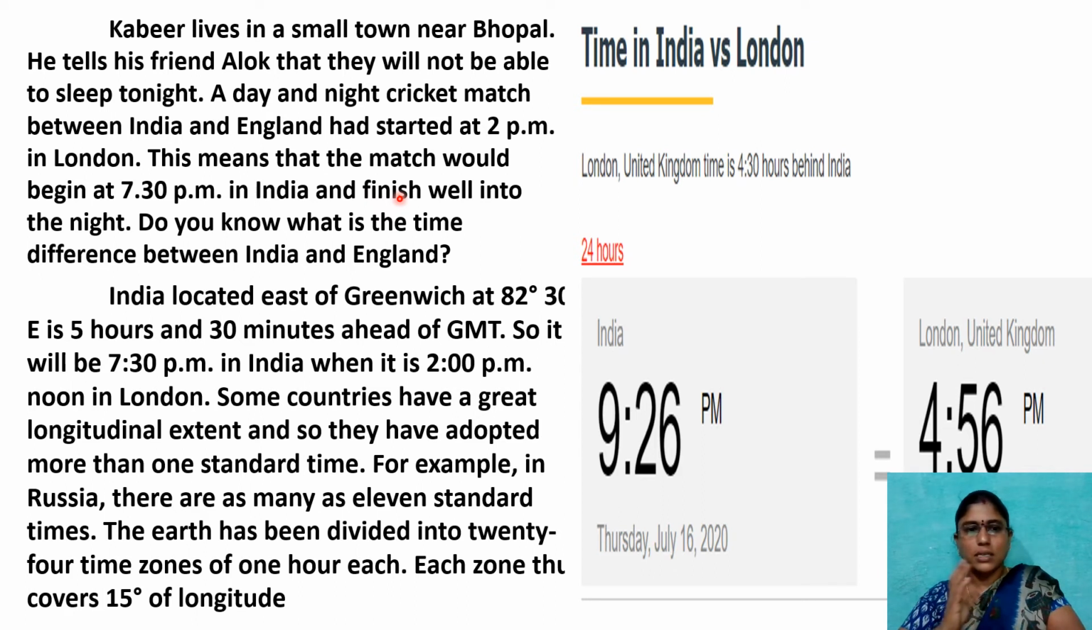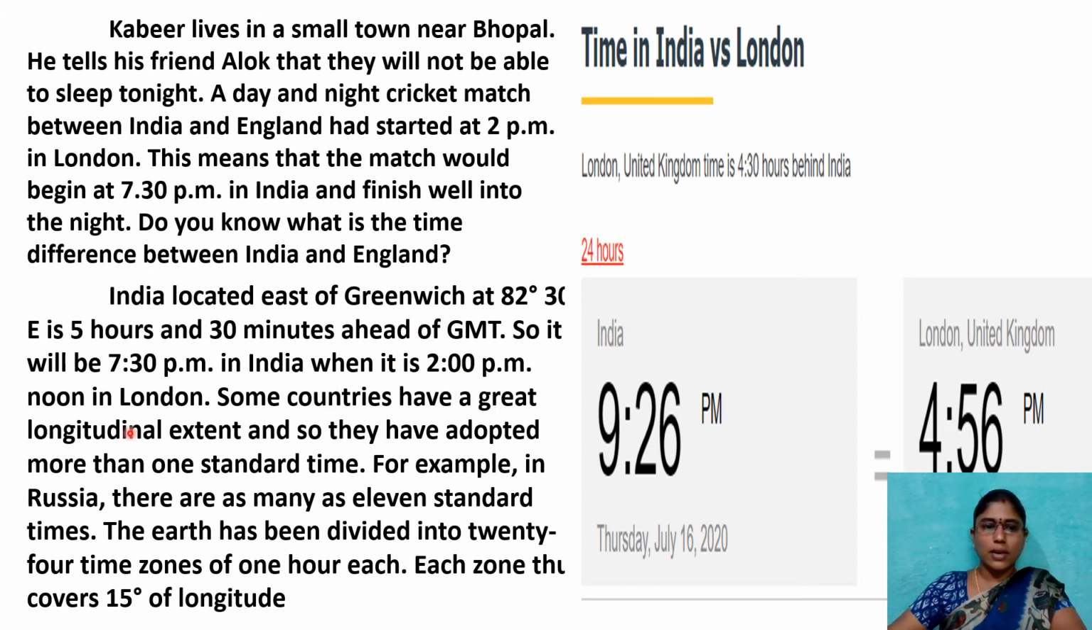Do you know what is the time difference between India and England? How to calculate? See here. India is located east of Greenwich at 82 degrees 30 minutes east. That is 5 hours 30 minutes ahead of GMT. GMT means Greenwich Mean Time, whose meridian passes through London, as I told before. So it will be 7:30 p.m. in India, but in London it is afternoon 2 p.m.